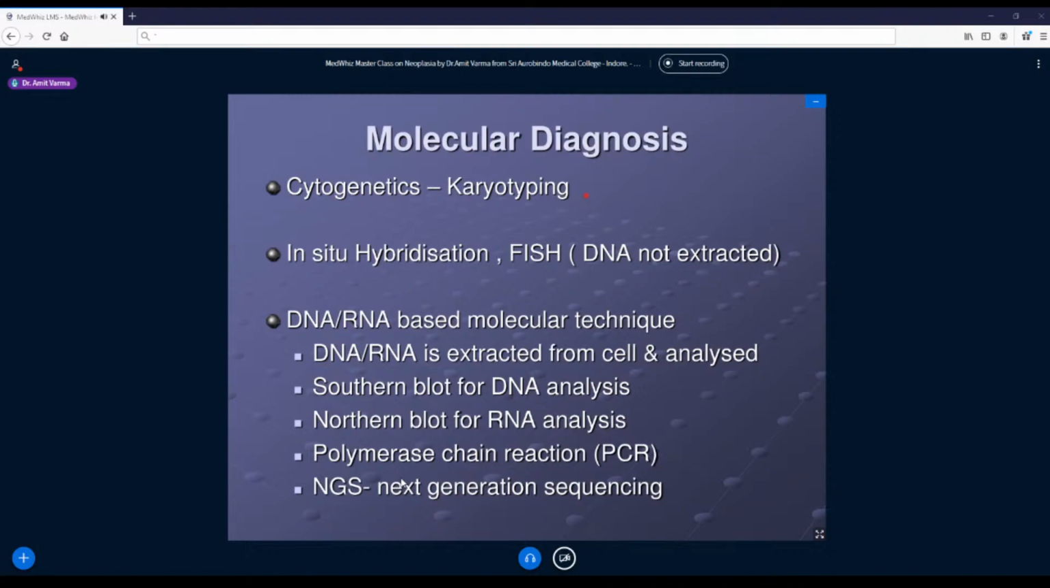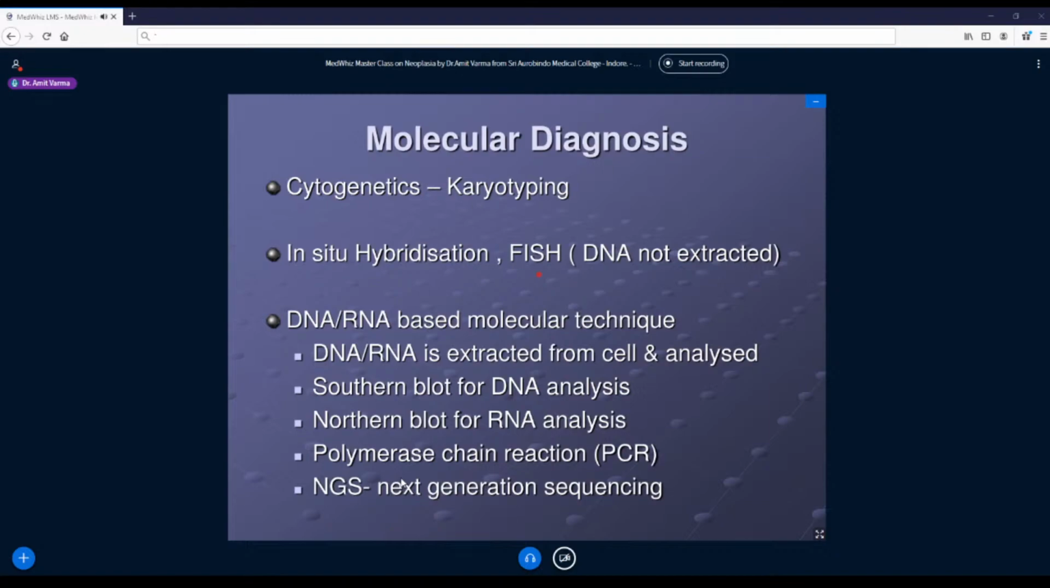But when there are changes only at the level of genes, genes are very small, so that study cannot be done by karyotyping. For that I need further molecular techniques to study the genes. First is FISH, fluorescent in situ hybridization. Here you put a small DNA probe which is complementary to the mutated gene, not the normal gene, only the mutated variant. So this is done in situ.